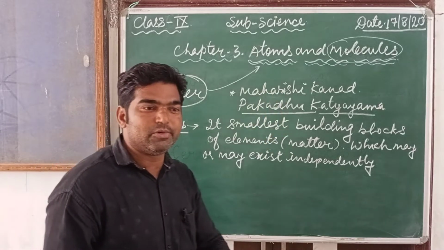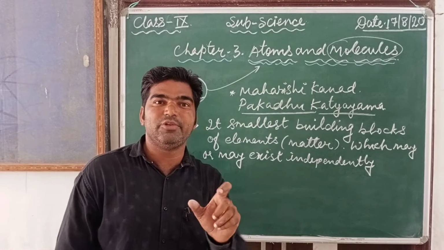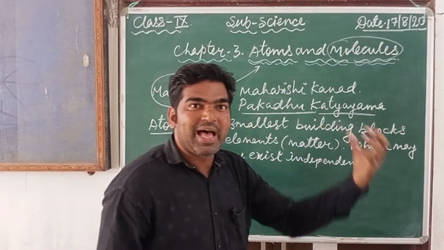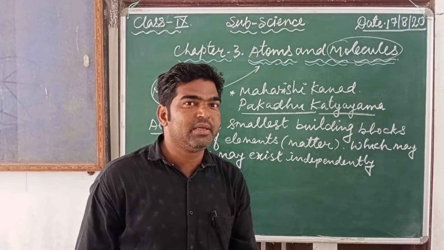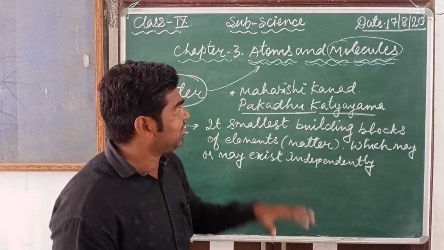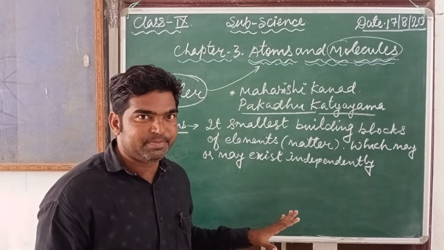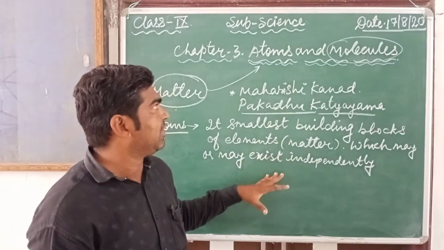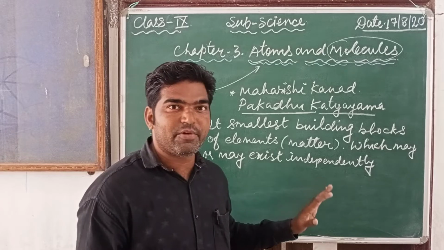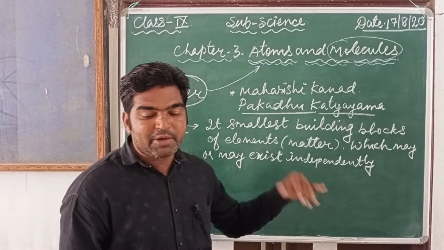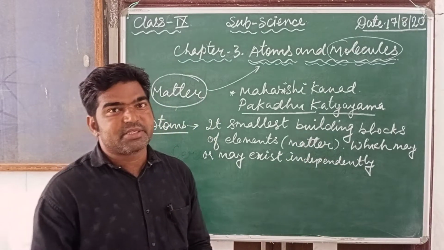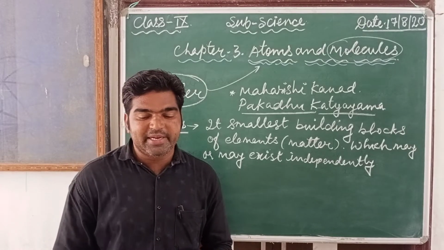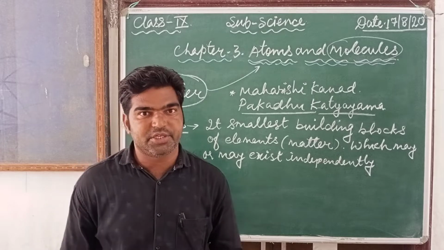atoms and molecules. Atoms are the smallest building unit of all matter, and molecules form when two or more elements combine chemically and form new bonds. So I hope the introduction about atoms and molecules is clear for everyone. Now next we discuss the laws of chemical combination.